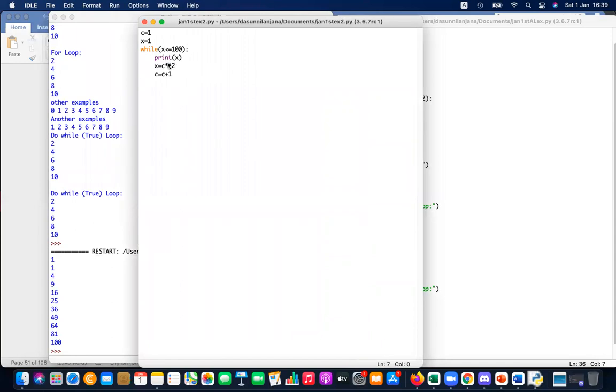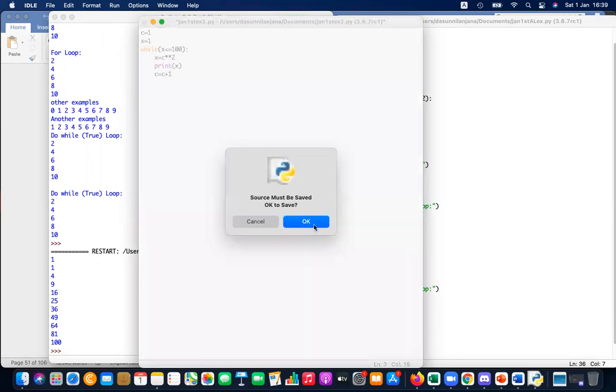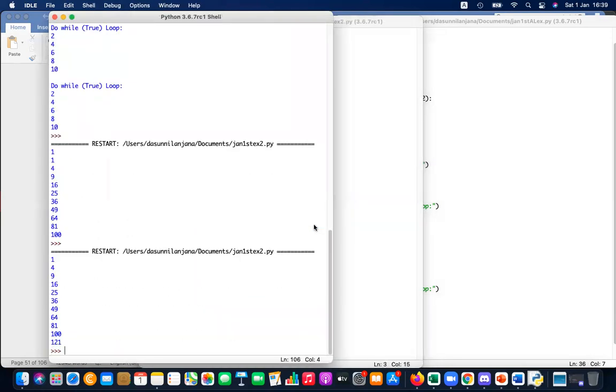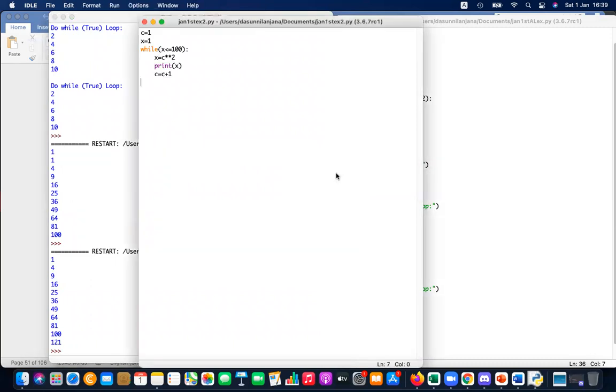So 1 into 1 is 1. Print x should come here, right? My idea is that just after getting the power, the printing should happen. That's just my idea. Yes, that will give you the correct answers.